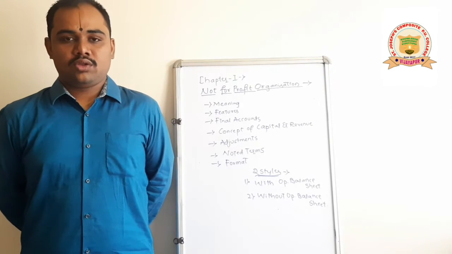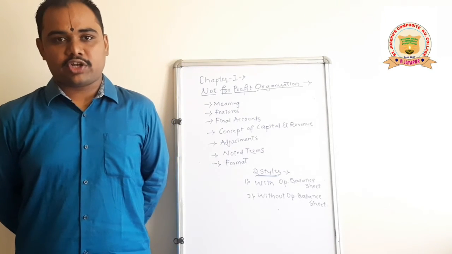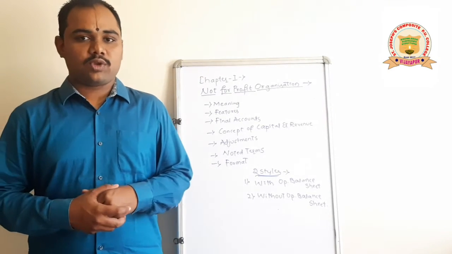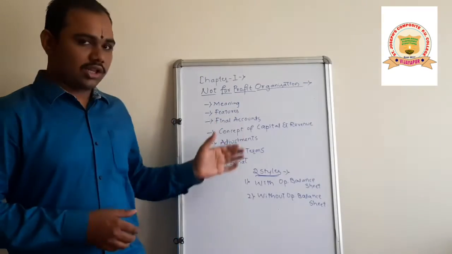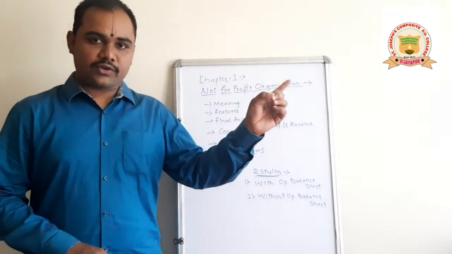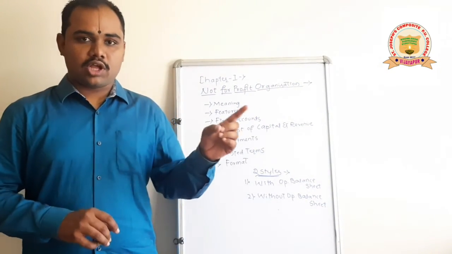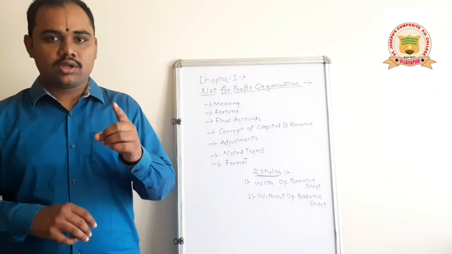Fine. So we have studied about the not-for-profit organization, the basic things which we need to solve the problems. So I will just recall all the things which we have covered today. Meaning of the not-for-profit organization: the organization which works for the betterment of the society, not for profit.